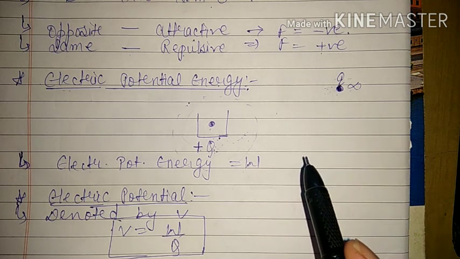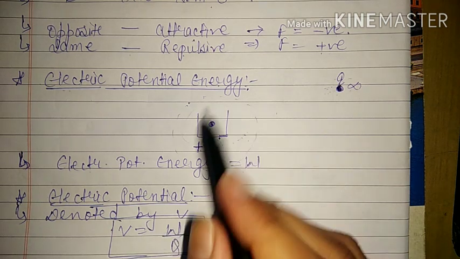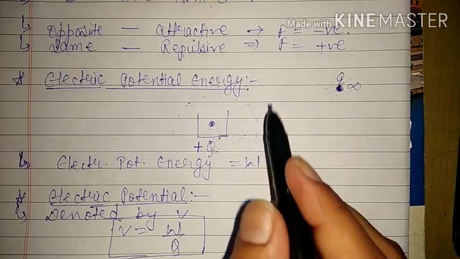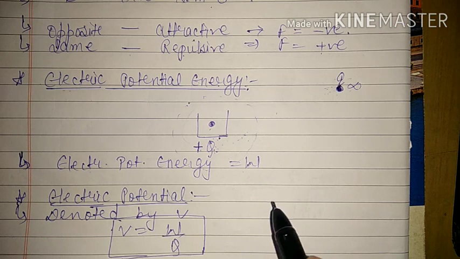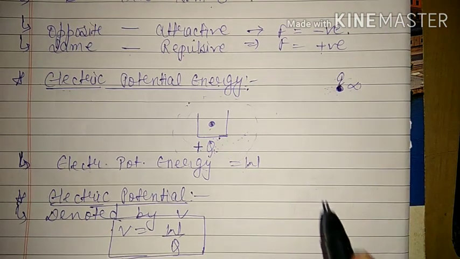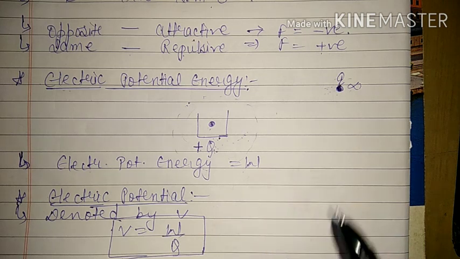Its attraction or repulsion is so small that the other charges we are taking into consideration are not affected by it. So test charge means a very small charge, positive or negative, which does not affect the presence of other charges. And per unit charge means that it is divided by Q.